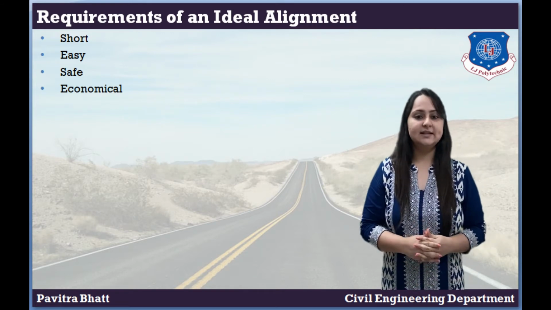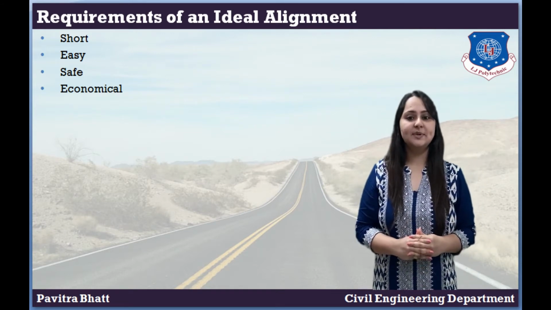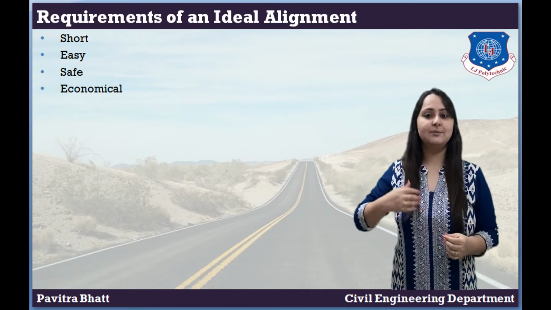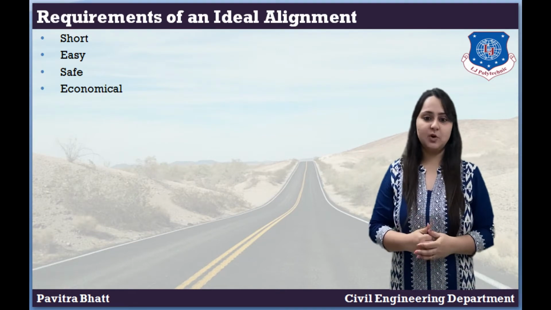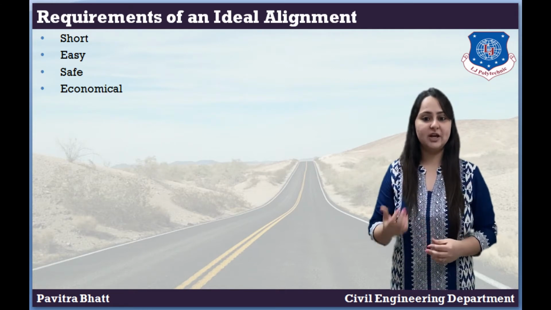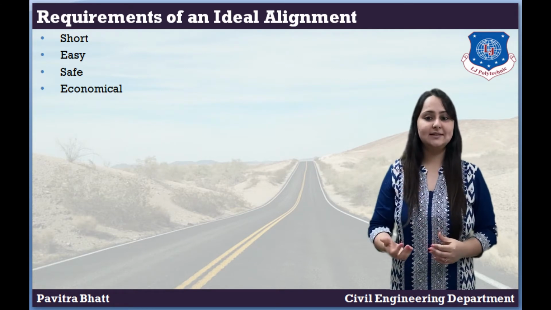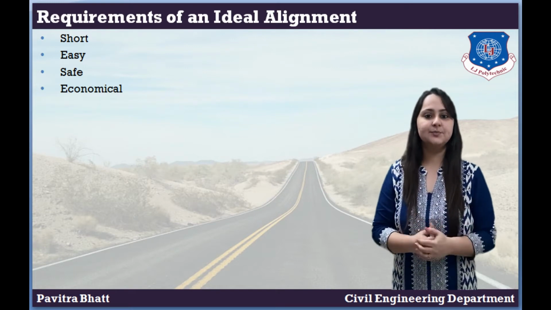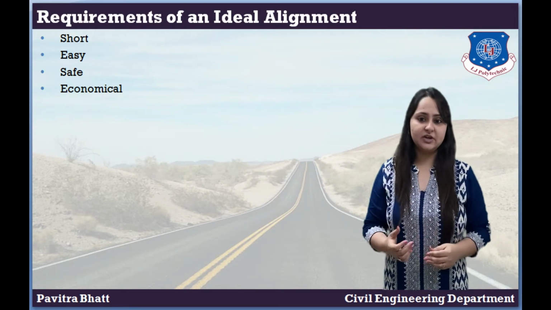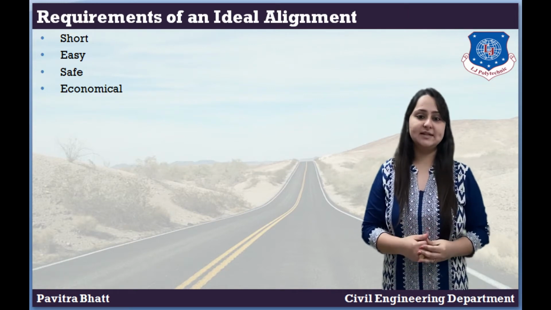Second, easy. The alignment should be such that it is easy to construct and maintain the road with minimum problems. Also, the alignment should be easy for the operation of vehicles, with easy curves and gradients. Third, safe. The alignment should be safe enough for construction and maintenance.